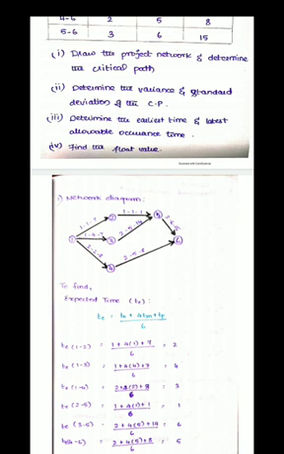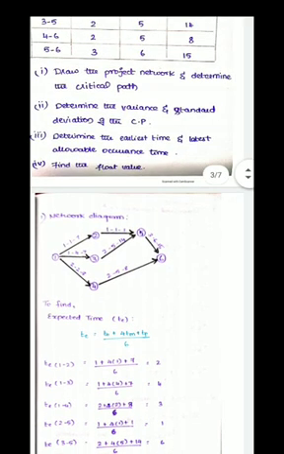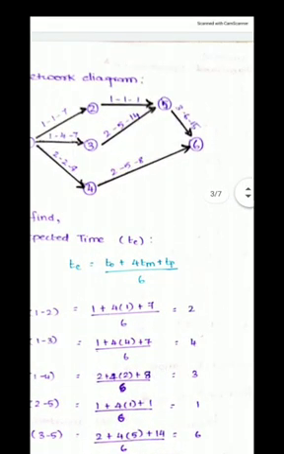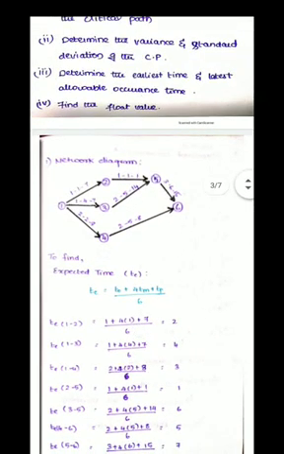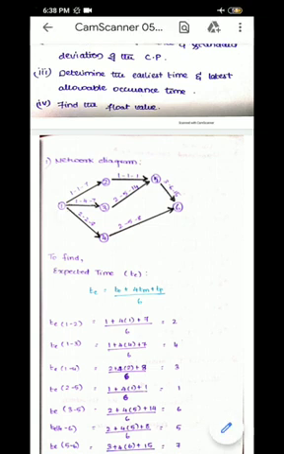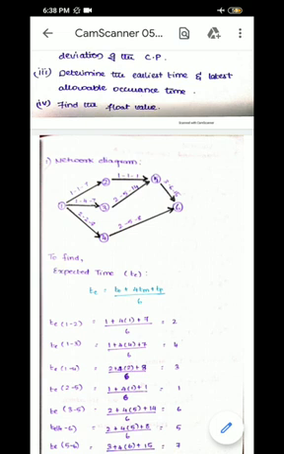You find out the expected time as stated here: expected time TE is equal to To plus 4Tm plus Tp divided by 6. Expected time is stated for each activity path, maybe 1 to 2, 2 to 5, 5 to 6, and similarly for the others. The time each activity takes will be added up to reach the final activity 6, and that will give you the earliest time.